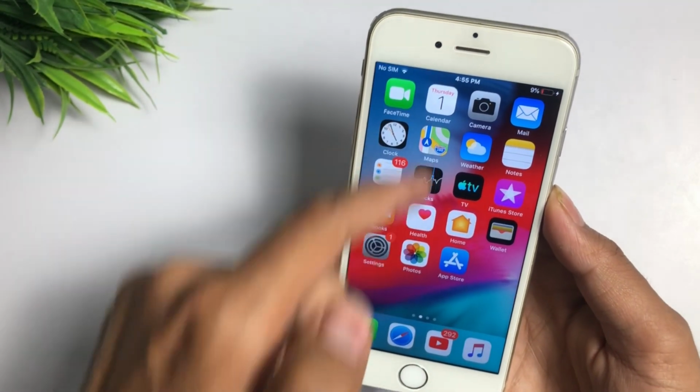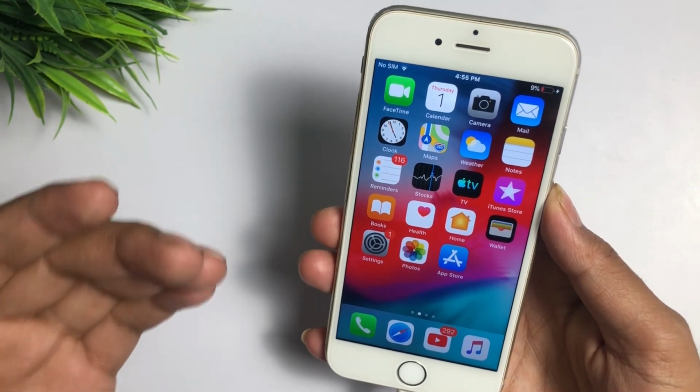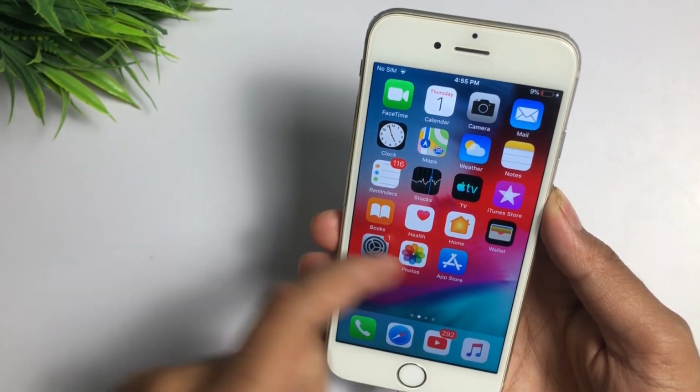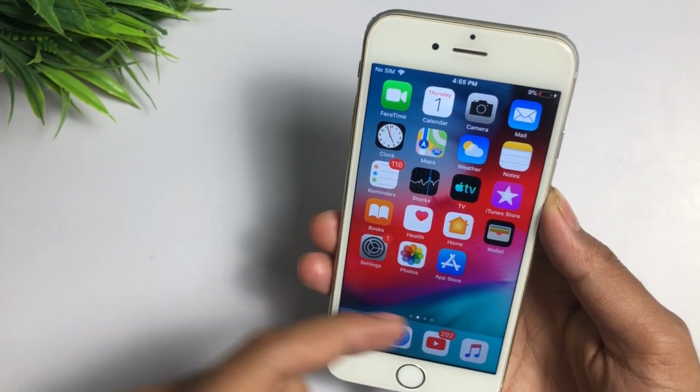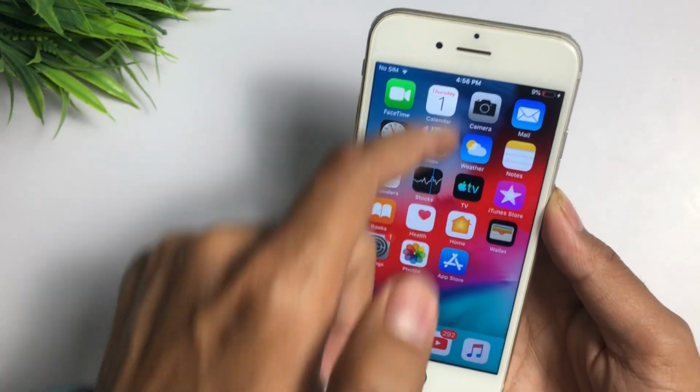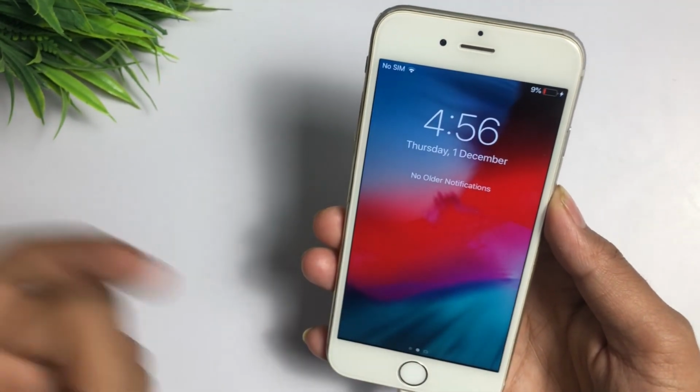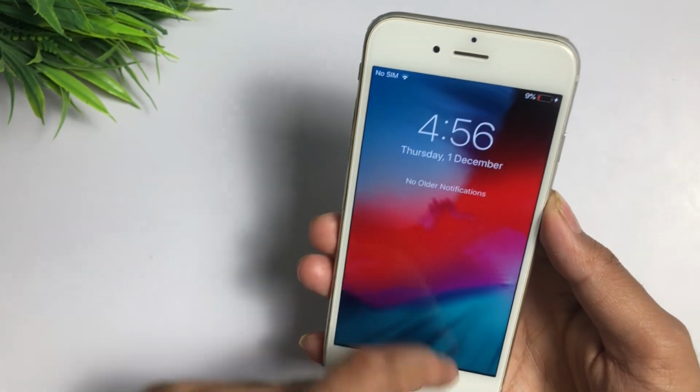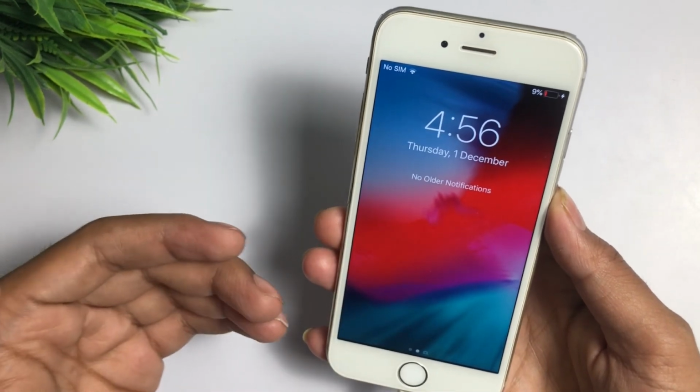How to fix iPhone touch screen is not working. Yes guys, maybe sometimes you are facing this type of issue, whenever you try to swipe left, right and it is not working. So today guys I will show you how you can fix it. You will see guys, right now I try to, sometimes it is working and sometimes it is not working.